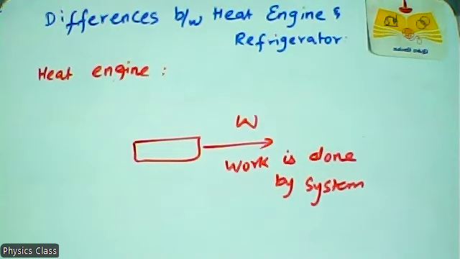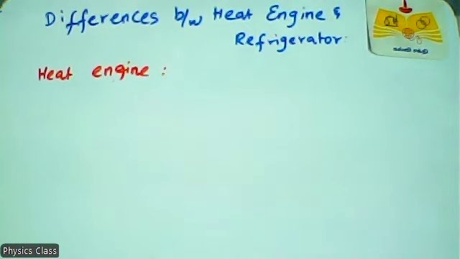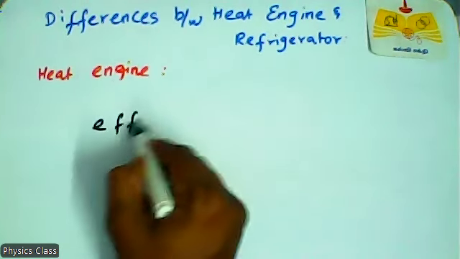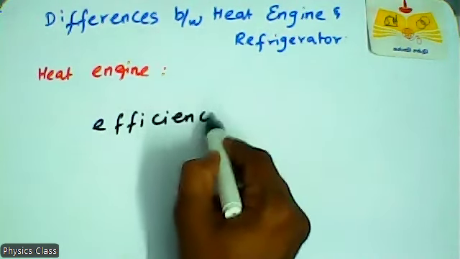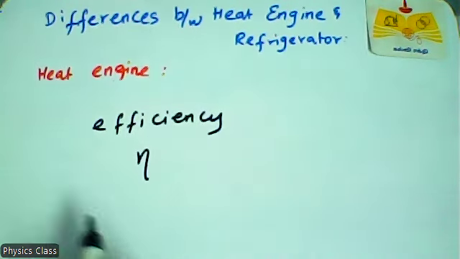Then the efficiency of the heat engine, denoted as eta. Efficiency is a measure of how well the device works.